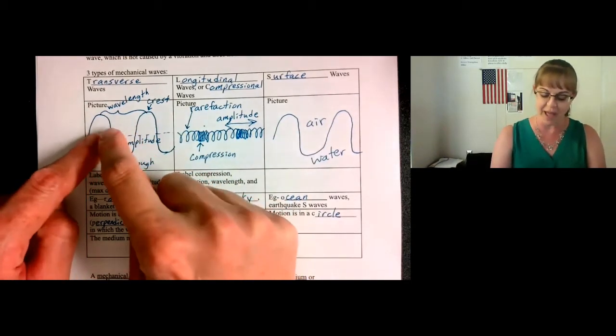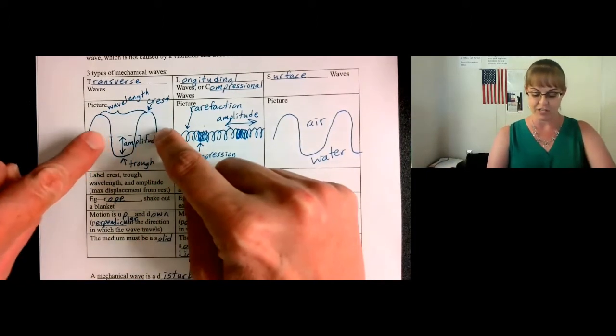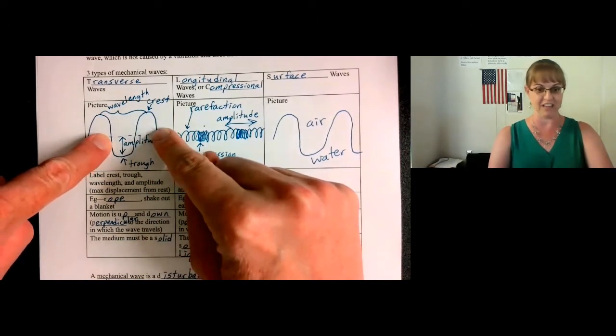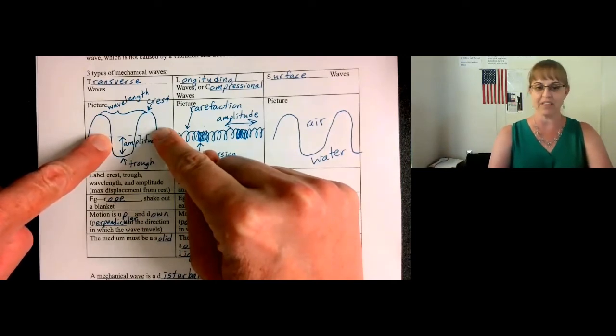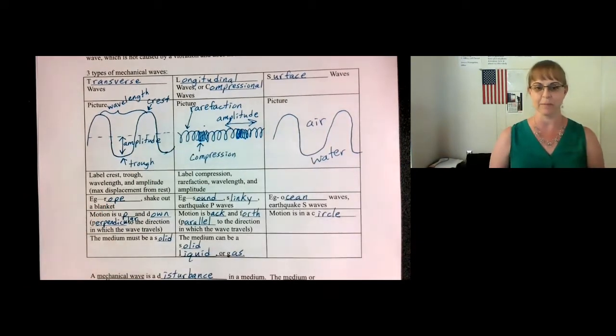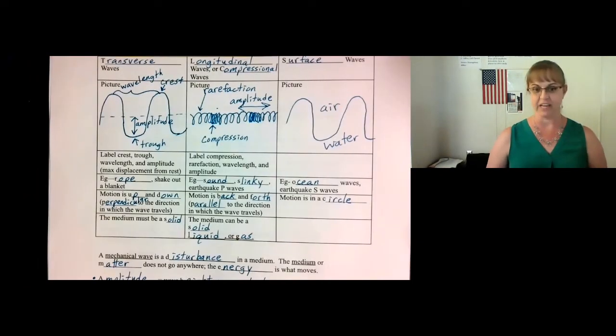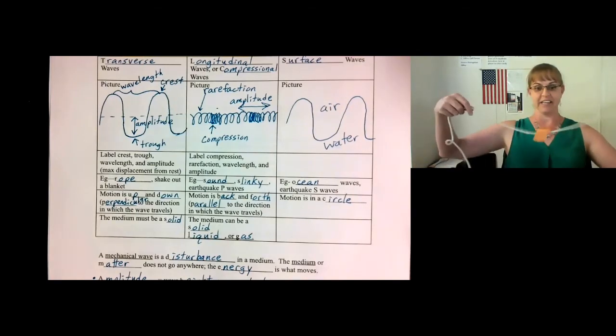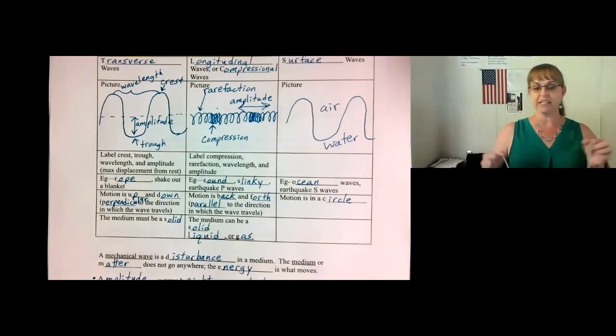If you measure from the origin of the wave or the middle, you have to be really careful, because to get a full wavelength, you have to go from the middle to the bottom, back to the middle. That's not a full wavelength, that's half a wavelength. To the top and back to the middle. So from here to here is one wavelength if you start at the origin. That's why the definition says from crest to crest or from trough to trough, because that's a lot easier. An example of a transverse wave, once again, is a wave through a rope, through a blanket, and some earthquake waves are transverse waves.